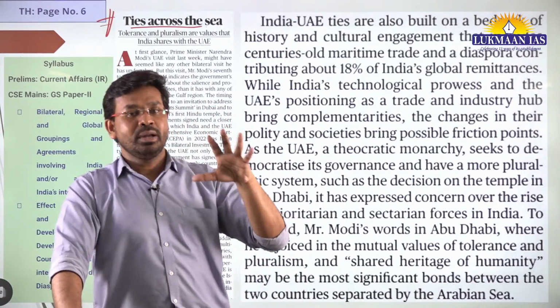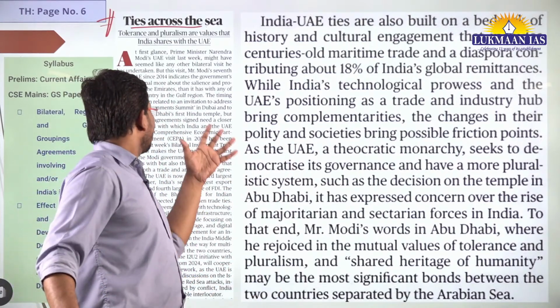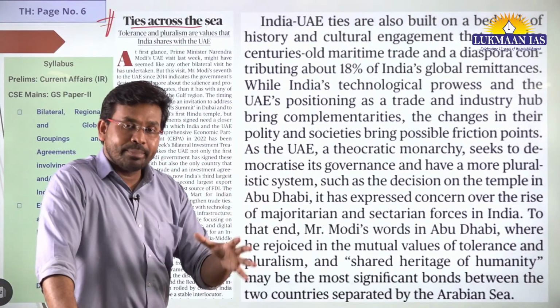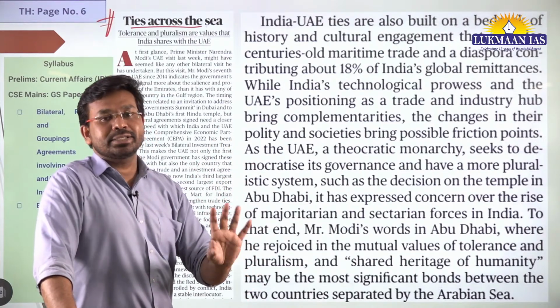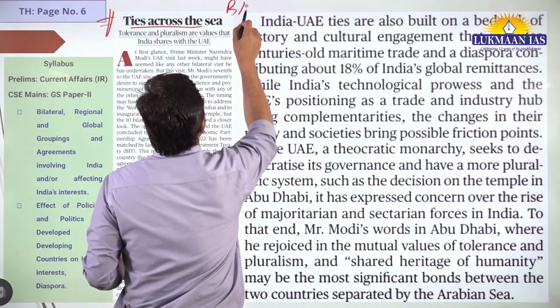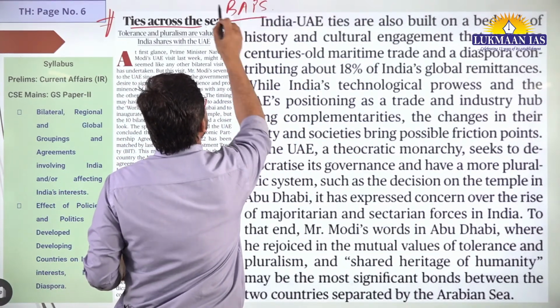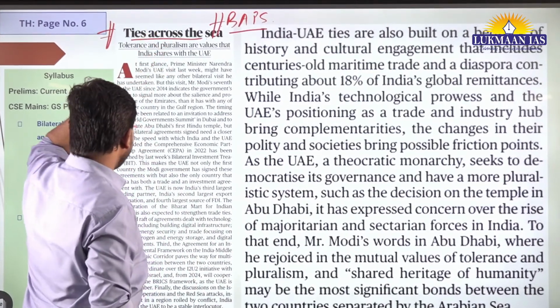So now in Abu Dhabi, a Hindu temple has been constructed. The temple is constructed by a society known as BAPS.